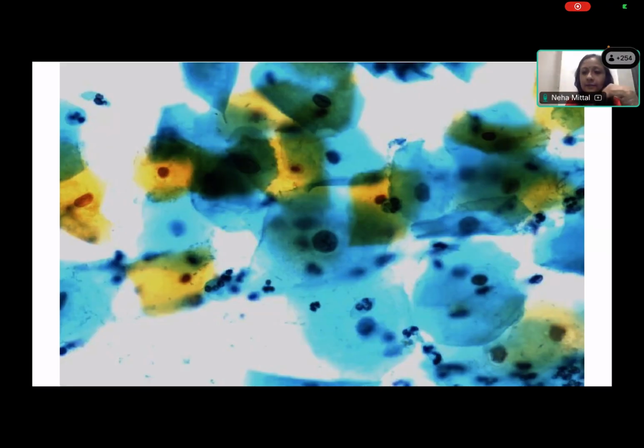Anugrah, anything in this smear? What do you think in this field? You think it's a normal or an abnormal field? Ma'am, there is presence of squamous epithelial cells, superficial squamous epithelial cells as well as intermediate cells. Superficial cells have a pyknotic nucleus. There are neutrophils also in the background. No, I'm asking you, is this smear showing a normal? Or is there something in this field that you think should deserve your attention? Dhruv?